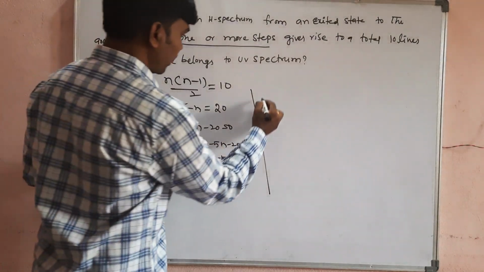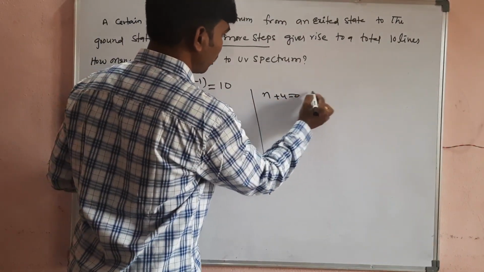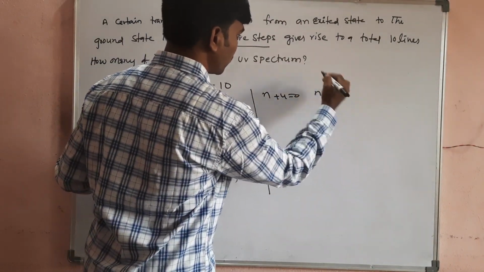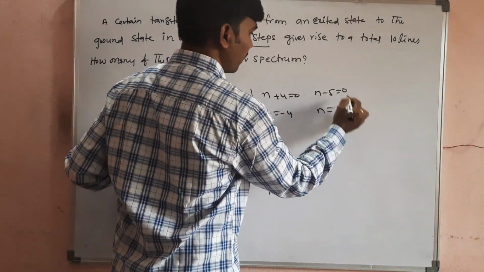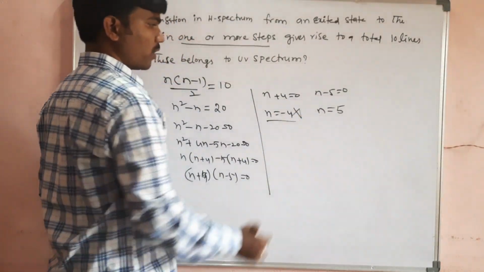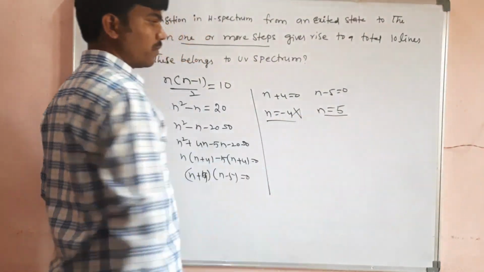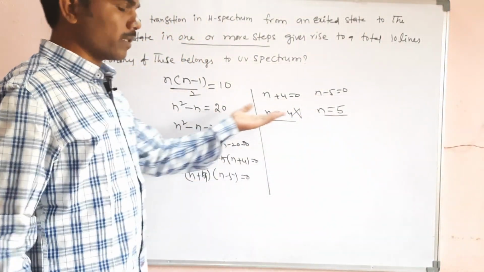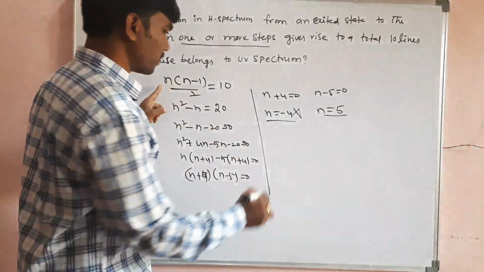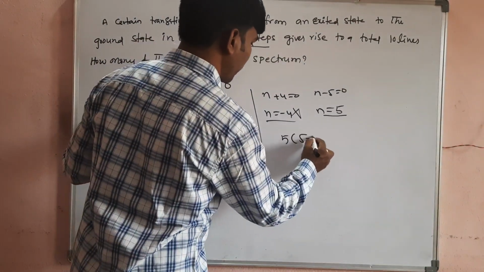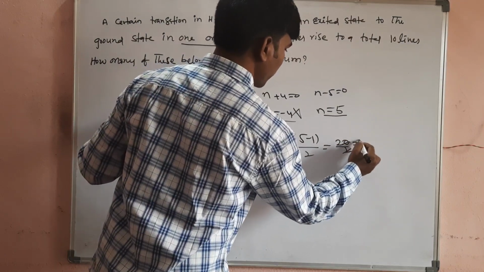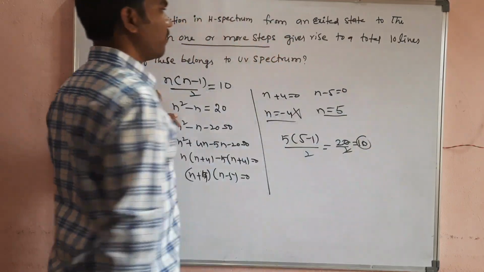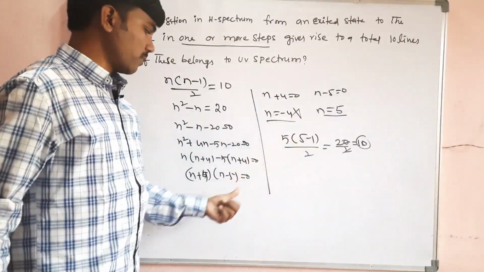Then n plus 4 is equal to 0 is one choice, and n minus 5 is equal to 0 is also one choice. Here n is equal to minus 4 will come, n is equal to 5 will come. The value n is equal to minus 4 is not possible, so n is equal to 5 only we have to consider. Whether our answer is right or wrong we have to check. Just substitute here: 5 into (5 minus 1) by 2 means 20 by 2, means 10 spectral lines will form. So 10 spectral lines means our answer is right.